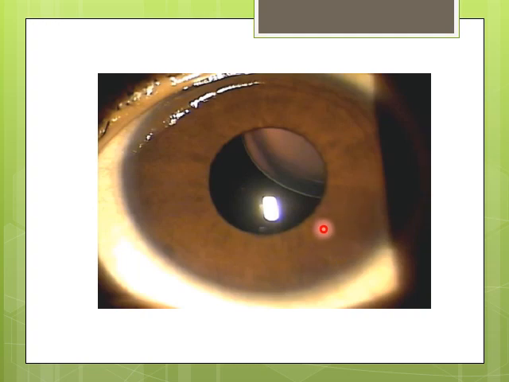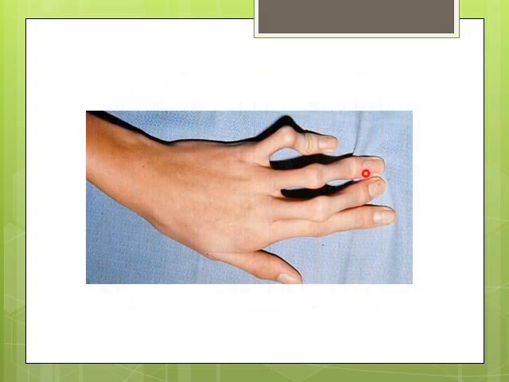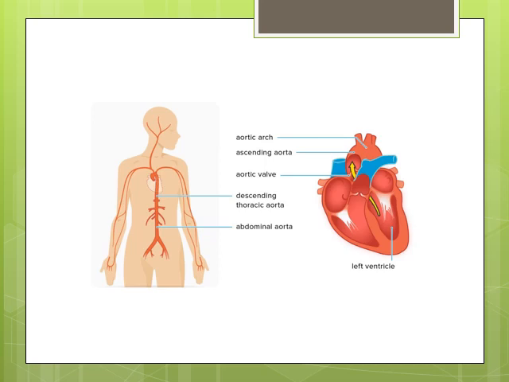So this is ectopia lentis, in which you can see displaced lens. This is arachnodactyly. And this is the ascending aorta that may be found dilated in Marfan syndrome.